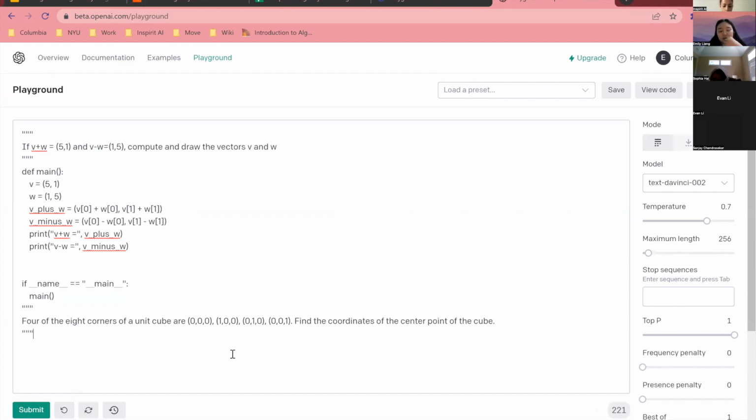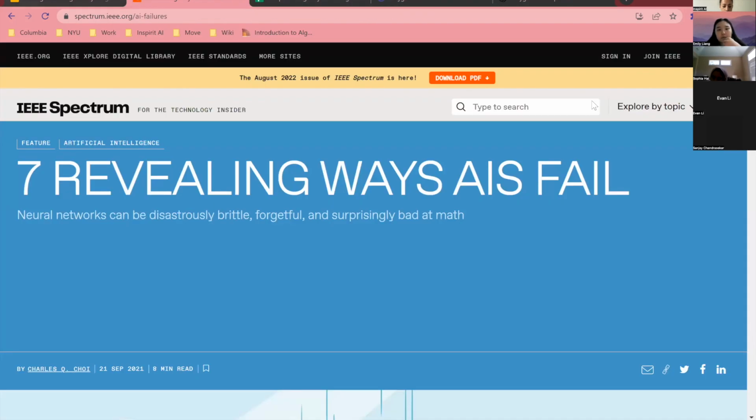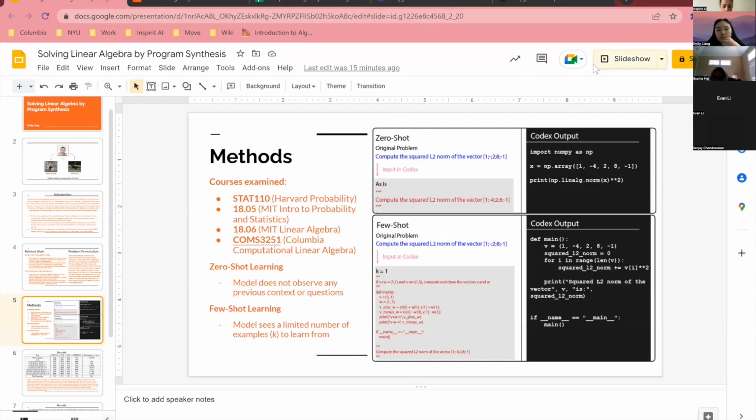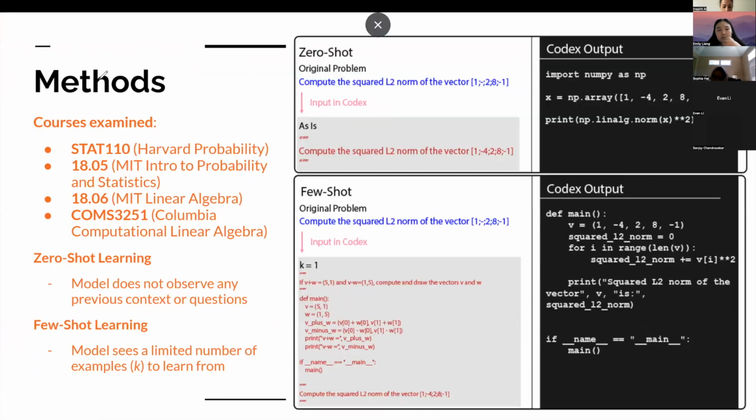So this is not going to run for me, unfortunately, because I did run out of credits. But what would happen is, now we have this method again. It would again output code, and this Python code, if you ran it in a compiler, would actually be able to calculate the answer to this linear algebra question. So we saw that with this method, we had more accuracy. We were able to solve some of the problems that couldn't previously be solved with zero-shot learning.